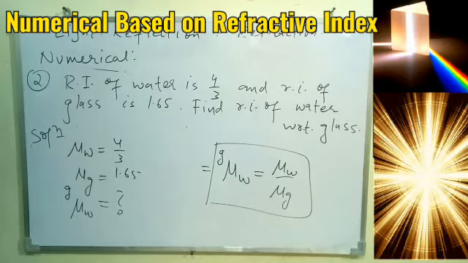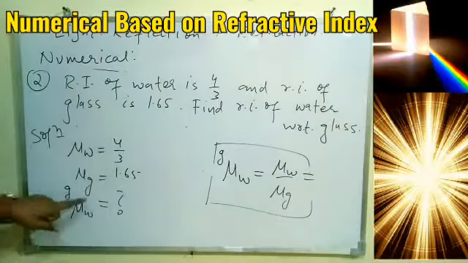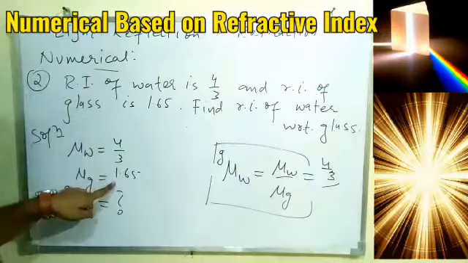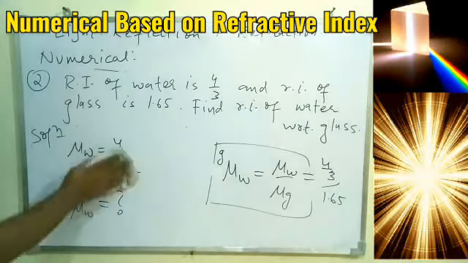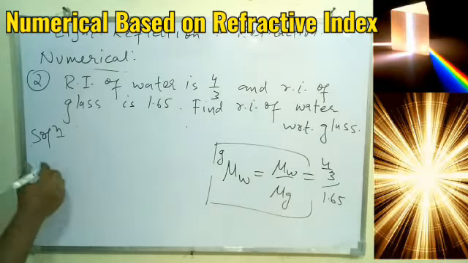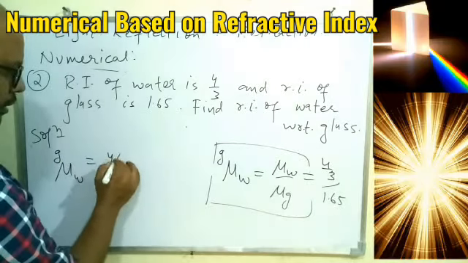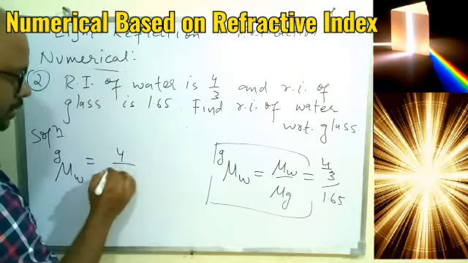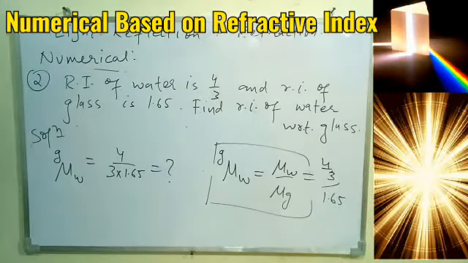I hope you understood. So directly we can put the value here. That is refractive index of water 4/3 by refractive index of glass 1.65. So again, by solving this we can get the answer. So we can say finally the refractive index of water with respect to glass will be 4 by 3 into 1.65. So solve it and get the answer. Whatever you get, that will be the answer, and that is left for you.